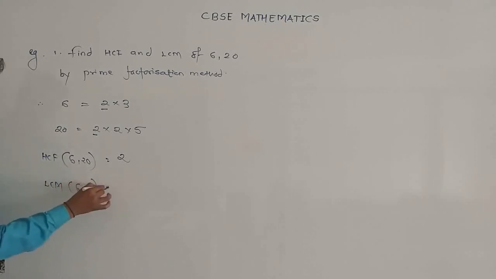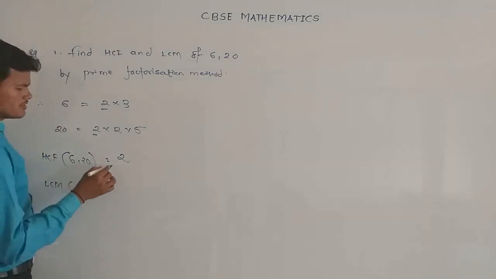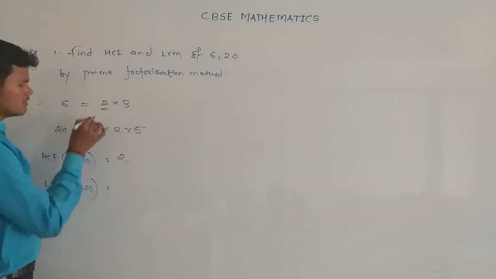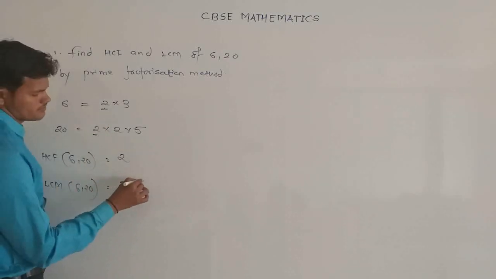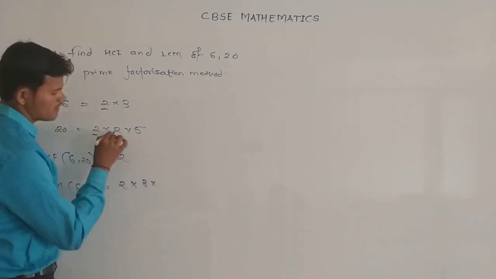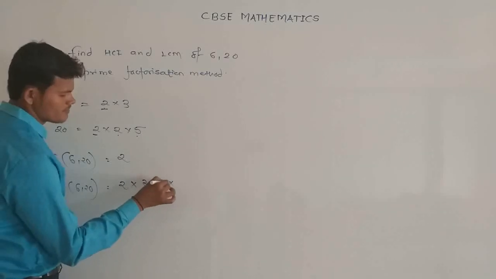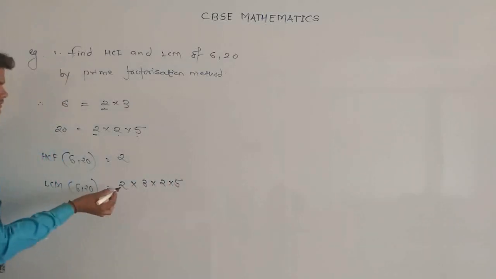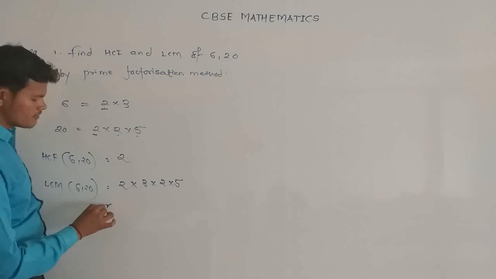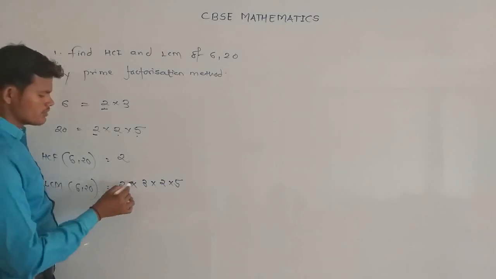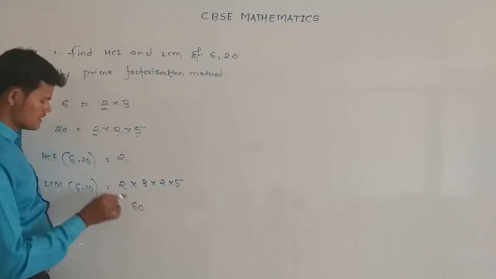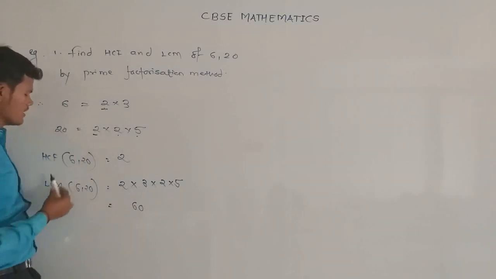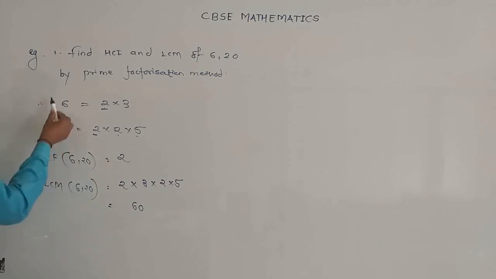To find the LCM of the two numbers, write down the common part once, that is 2, which is common in both numbers, and write down the remaining numbers, 3 multiplied by 2 multiplied by 5, and multiply it. This is the LCM. So 2 threes are 6, 6 twos are 12, 12 fives are 60. So 60 is the LCM of 6 and 20, and the highest common factor of 6 and 20 is 2.